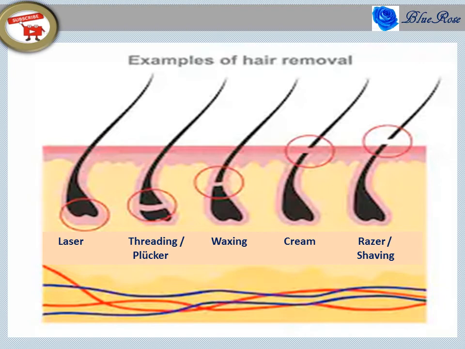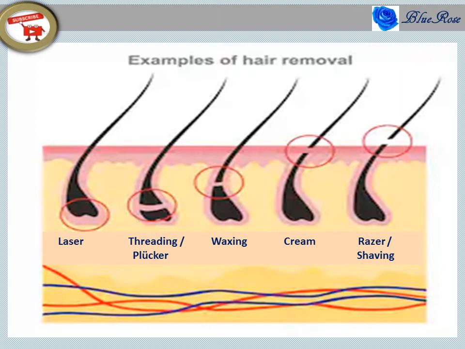In the next slide, as I already told, from these various methods we can come to know the level of hair growth. Refer to the picture: razor method, cream method, waxing method, threading or plucker method and laser method. In the razor method, the hair is removed above the skin.